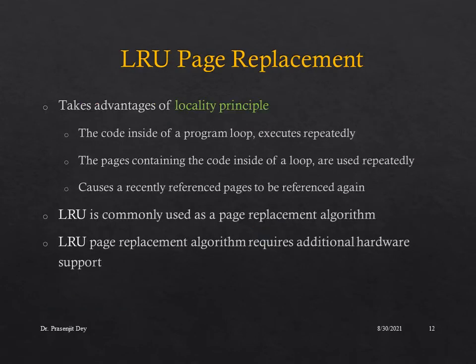The advantage of the LRU page replacement algorithm is that it takes advantage of the locality principle of the cache memory. For example, the code inside of a program loop executes repeatedly, so the pages containing the code inside of a loop are used repeatedly, and it can cause recently referenced pages to be referenced again. In this type of scenario, the LRU page replacement algorithm works best. In modern days, LRU is commonly used as a page replacement algorithm. However, it requires additional hardware support.